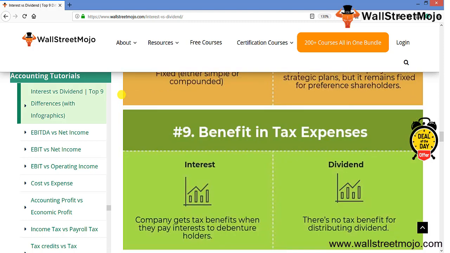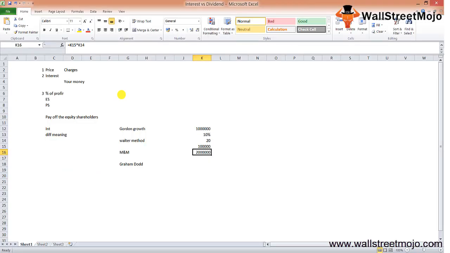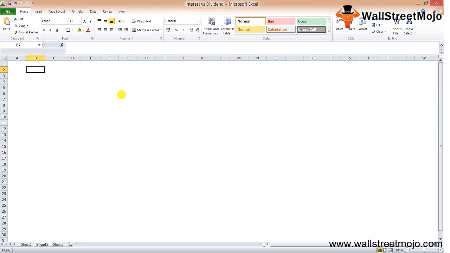Now, the benefit in the tax expenses. The company gets tax benefits when it pays interest to the debenture holders. In the case of dividend, there is no tax benefit for distributing it. But when you put down interest in the P&L, you get interest as an expense and your tax expense gets reduced. These were the top 9 differences that you were supposed to learn, so as to be more aware about such topics.